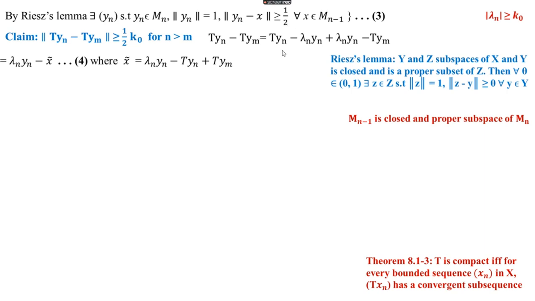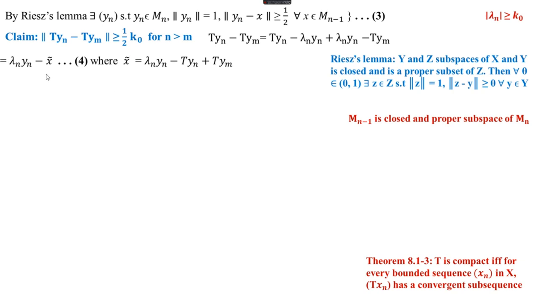Because of that we are writing this in terms of yn minus some vector x tilde. Here lambda n is a scalar, so a scalar multiple of yn is no problem. This can be written as lambda n yn minus x tilde, where the remaining three terms are denoted by x tilde.